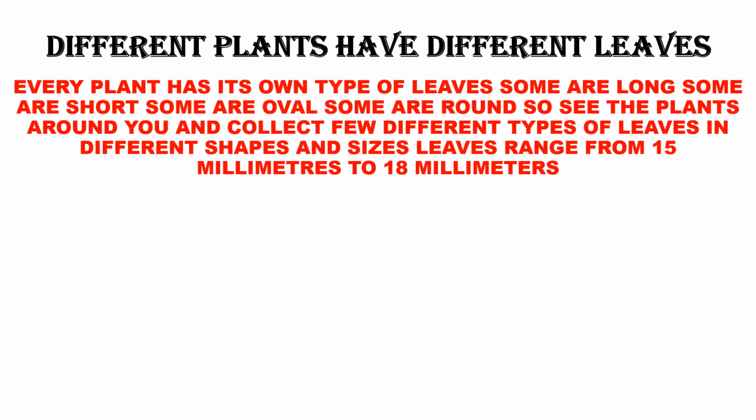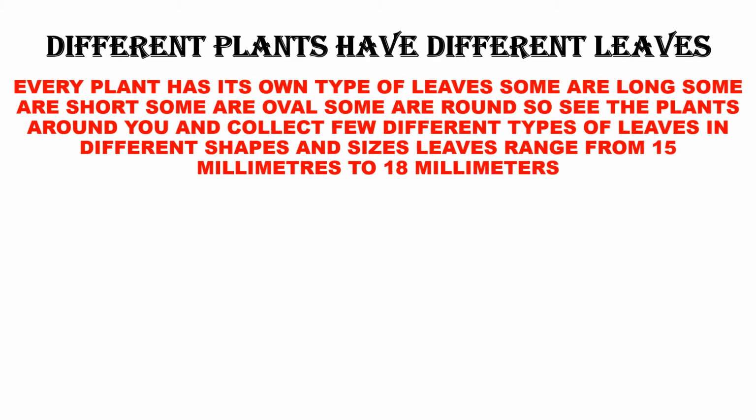Till now you have learned that human beings and animals depend on plants for food. Now let us see, whenever you see a plant, what is the first thing you see? You find the leaves, okay? Every plant has its own type of leaves. Some leaves are long, some are short. Some are oval in shape, some are round. So you do one thing. Go around your house and collect a few different types of leaves and put them in your notebook. Let them dry, and when you come back to school, show me how many different types of leaves you have collected.